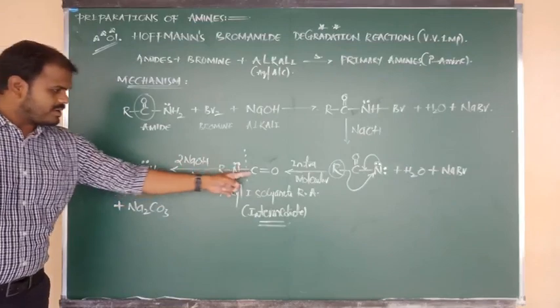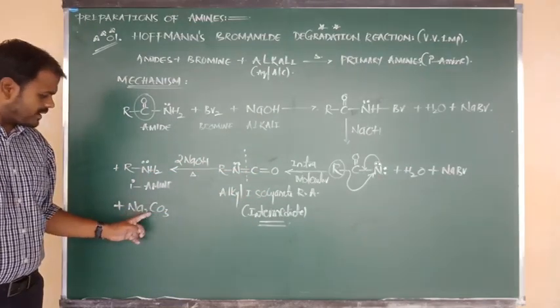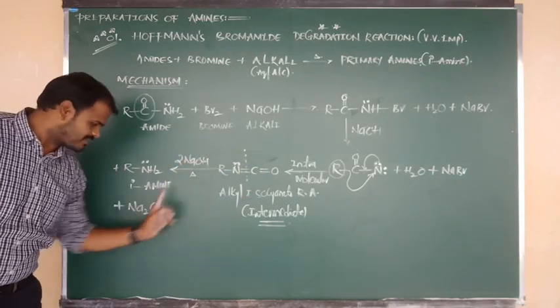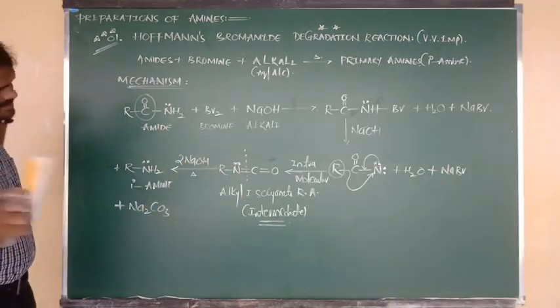Na2, 1 carbon, 1 oxygen. Here is 1 carbon, okay. But here 1 oxygen, here 2 oxygen. Total 3 oxygen atoms are there. That is the matter. Everything was balanced.